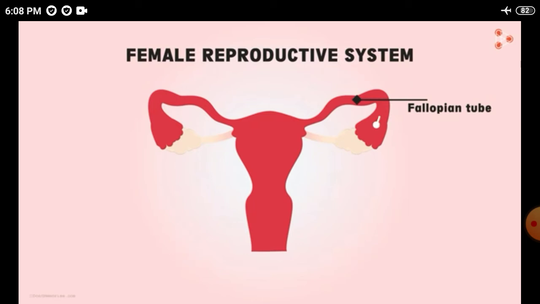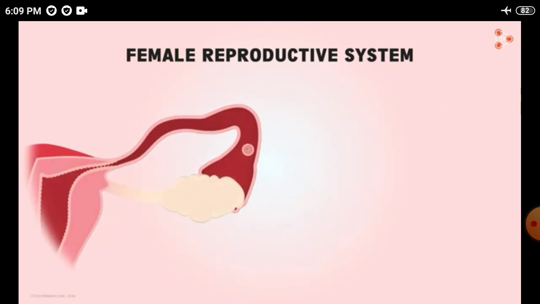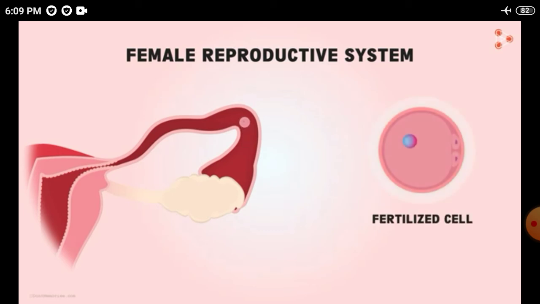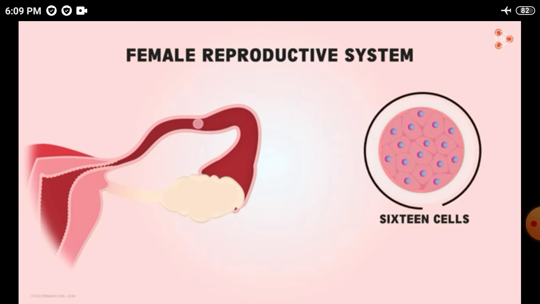However, before reaching the uterus, the embryo undergoes a series of divisions that help in its growth and development. Let us focus on one of the fallopian tubes where the egg cell has got fertilized. Now this fertilized egg cell will divide to form 2 cells followed by 4 and so on. This results in the formation of a ball-like structure. This ball contains many cells inside it.